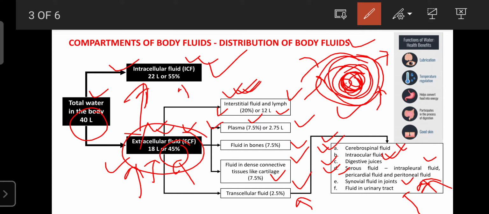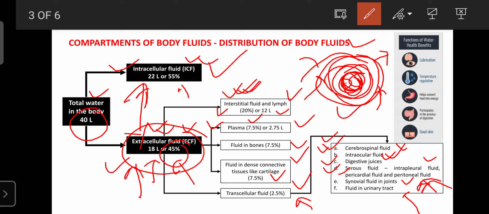And regarding the functions of water, one major function is that it can prevent the dryness of the organs, and it also has various health benefits. So daily you should consume 3 to 5 liters of water. If you consume more than 5 liters, it is responsible for increasing the plasma volume, which can cause high blood pressure or hypertension.